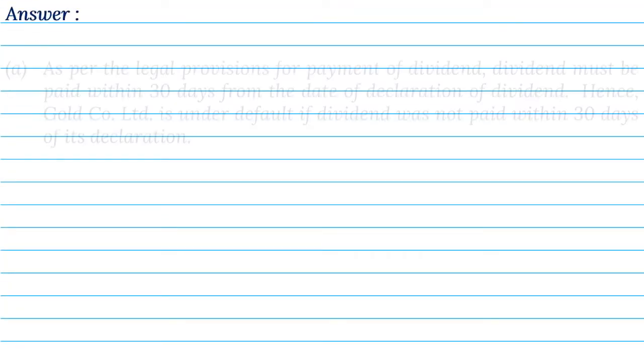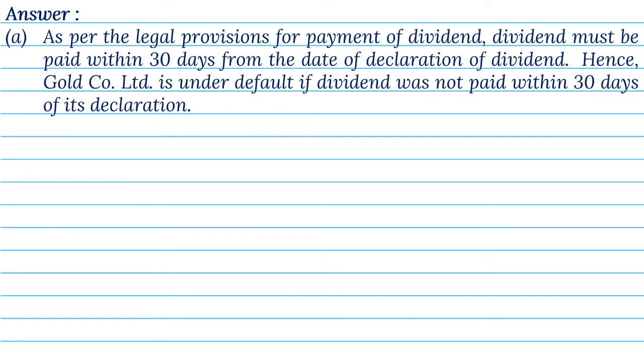Answer. A. As per the legal provisions, for payment of dividend, dividend must be paid within 30 days from the date of declaration of dividend. Hence, Gold Company Ltd is under default if dividend was not paid within 30 days of its declaration.